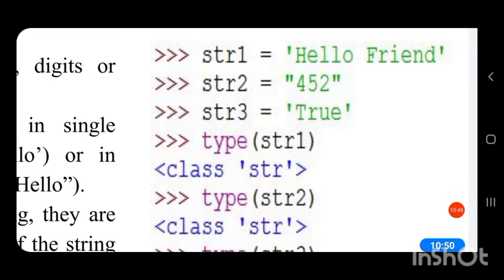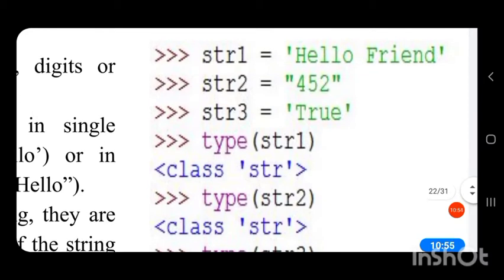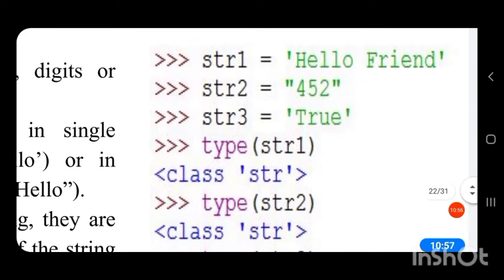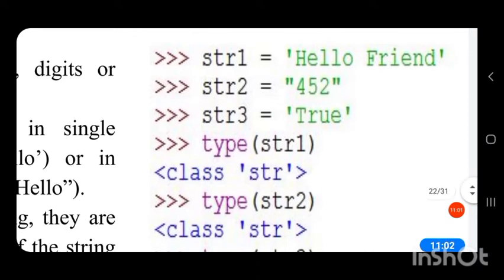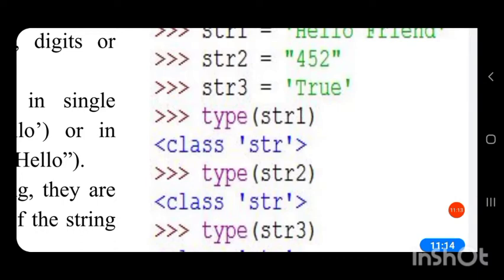Next, you can see str3 equal to, in single quotes, true. But true is not a boolean data type, because here I have enclosed true inside single quotes. Now true is a string, so whatever is enclosed inside single quotes or double quotes is considered as a string. You can see, if we take type of str1, then it will return class str, that is, it is of type string.